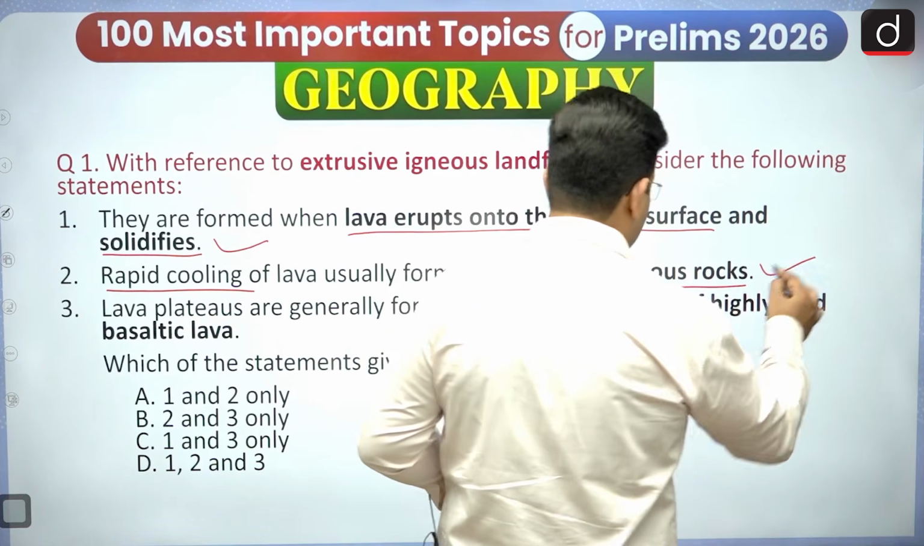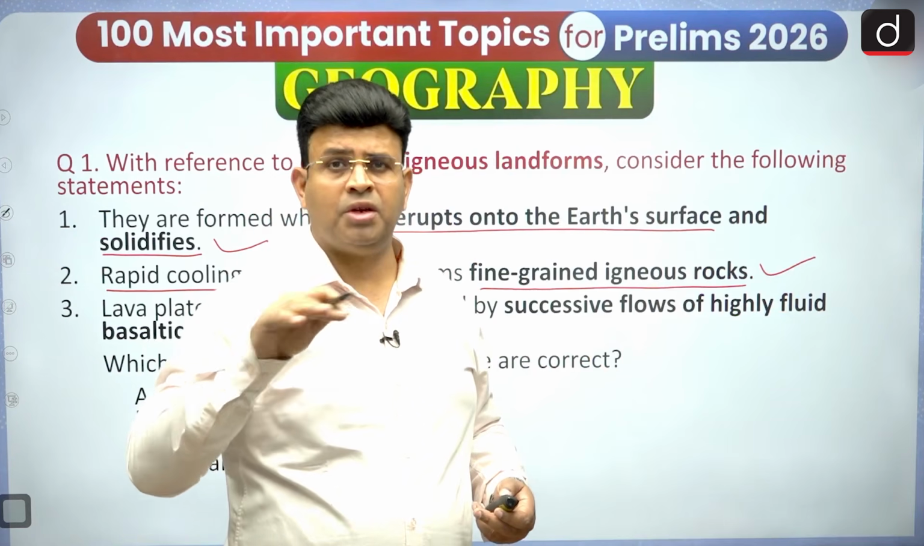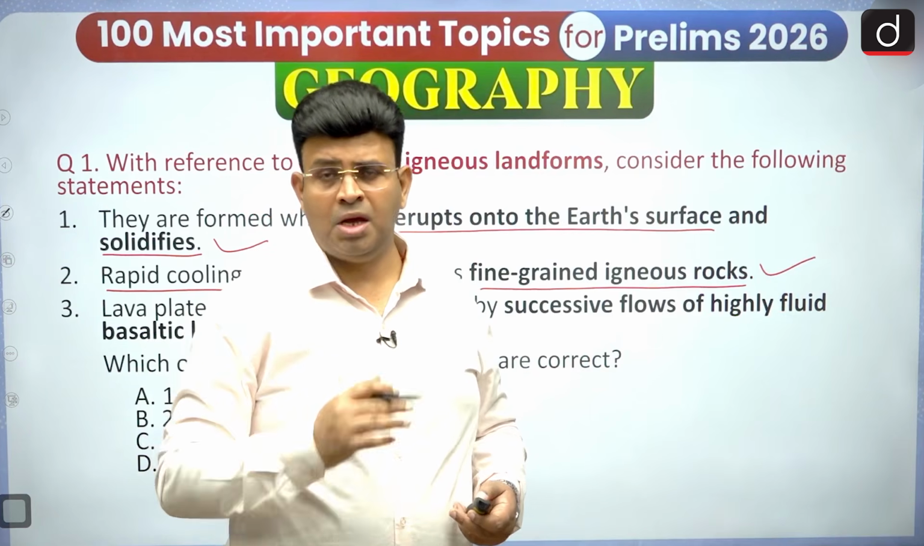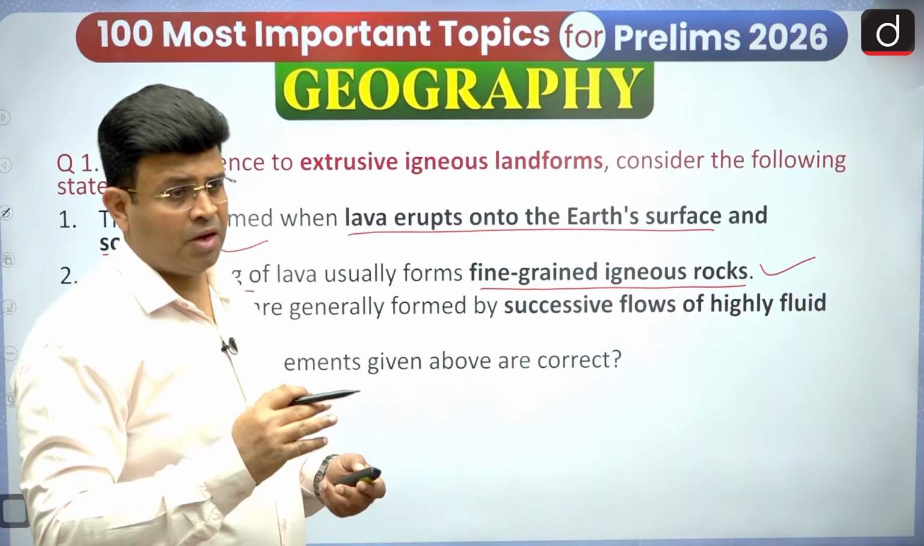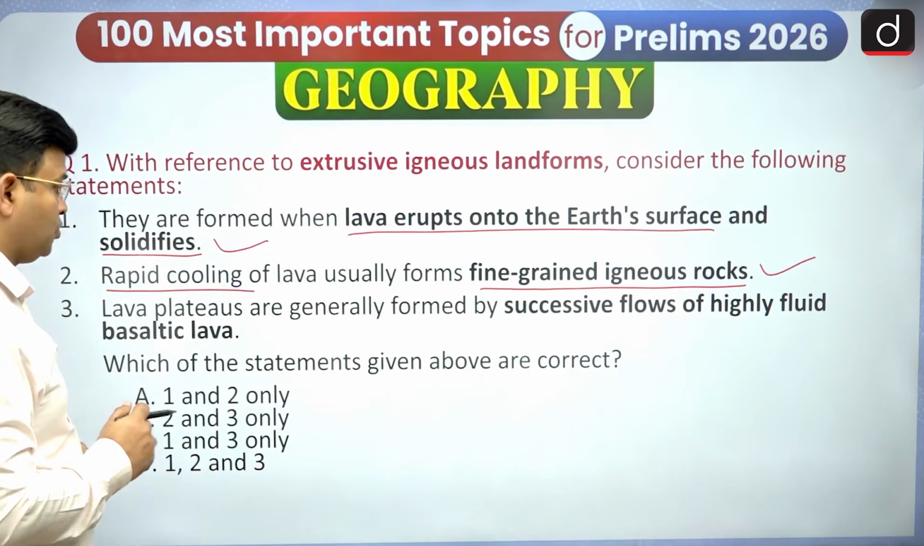Yes, it is fine-grained, like our Deccan lava plateau. After breaking down, it creates fine-grained clay soil. After the weathering of the Deccan lava plateau, black clay soil is formed. So for this statement, the first and second are correct.